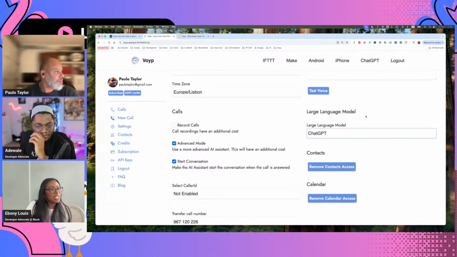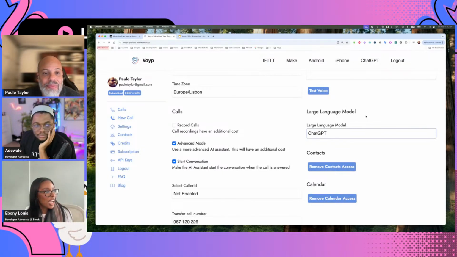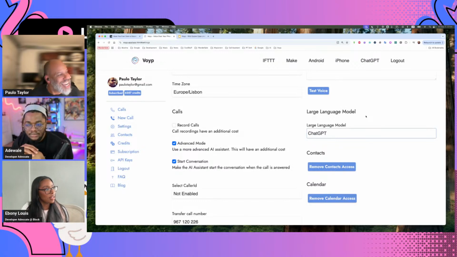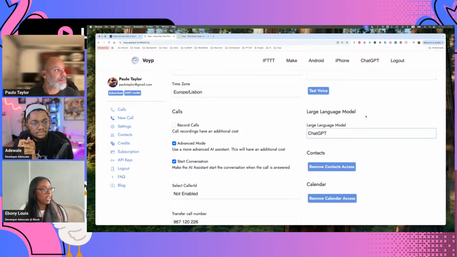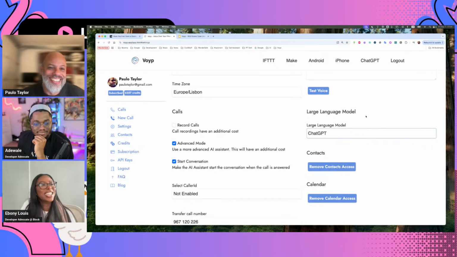And see what happens. As Roselle said, personally, I feel like we've been having a really good experience with Claude, so I'm excited to test it out with Claude and chat and see how it goes using your extension. Yeah, Claude is pretty good as well. But like I said, when it comes to function calling, I still think ChatGPT is better, but maybe I'm wrong. No, and that's why you have the option to change to whatever you want. It's your opinion. It can never be wrong.